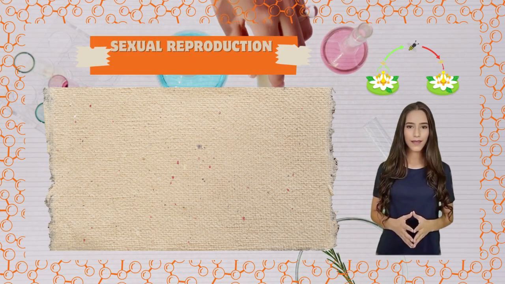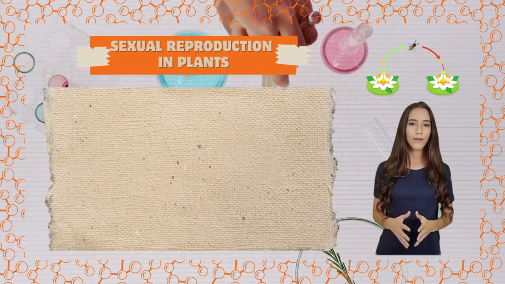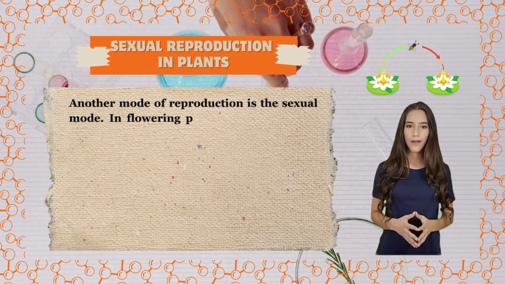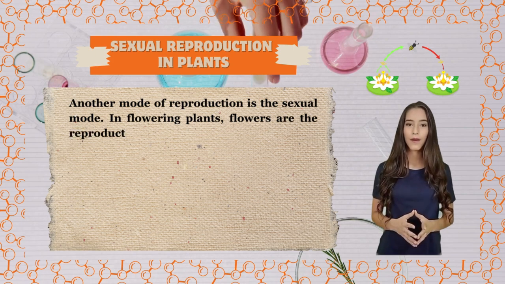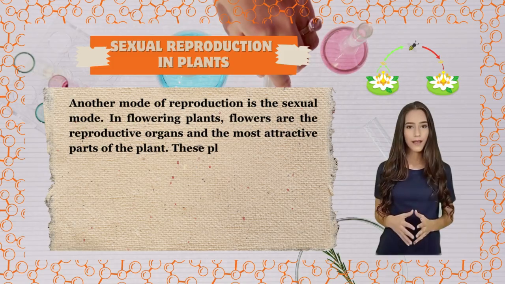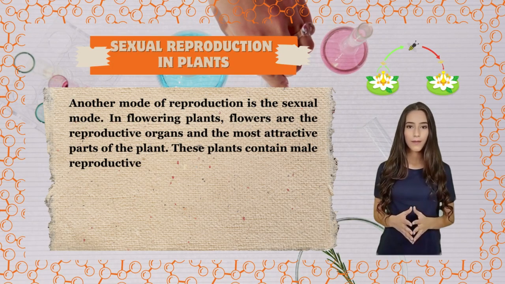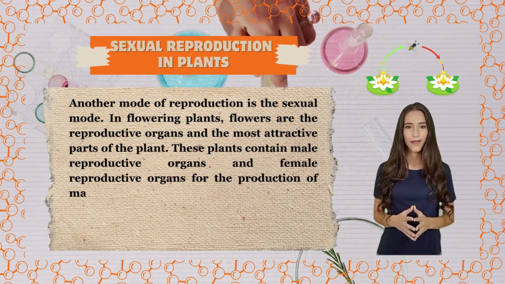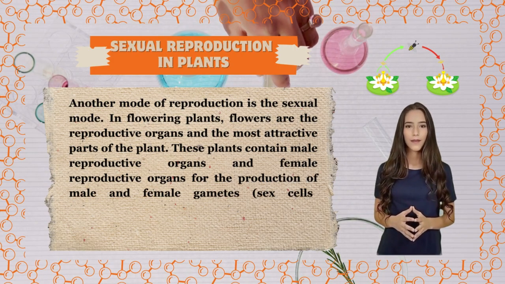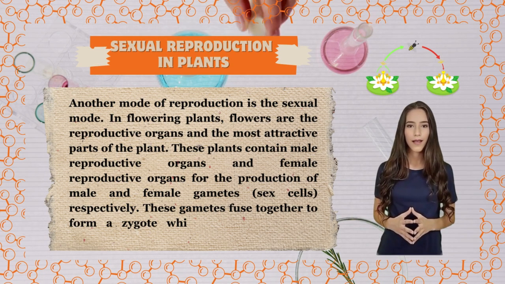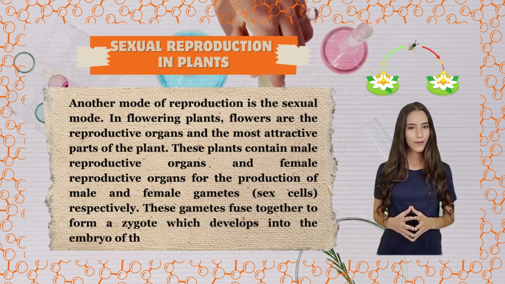Sexual reproduction in plants. Another mode of reproduction is the sexual mode. In flowering plants, flowers are the reproductive organs and the most attractive parts of the plant. These plants contain male reproductive organs and female reproductive organs for the production of male and female gametes, sex cells, respectively. These gametes fuse together to form a zygote which develops into the embryo of the seed.